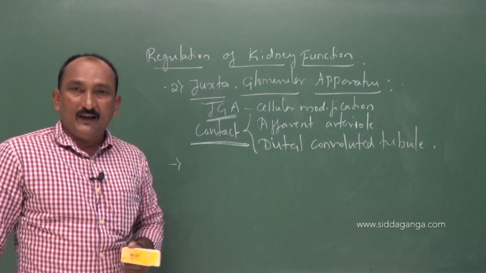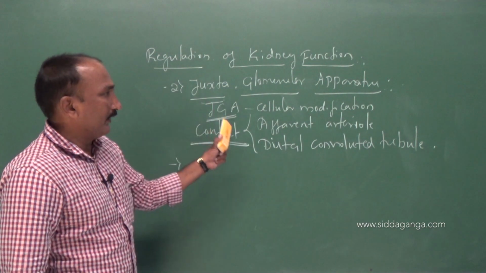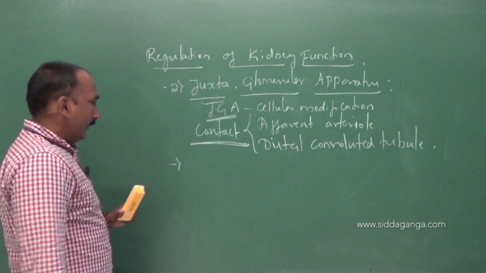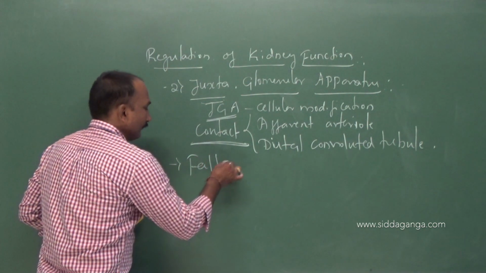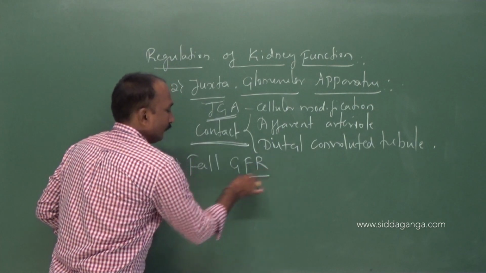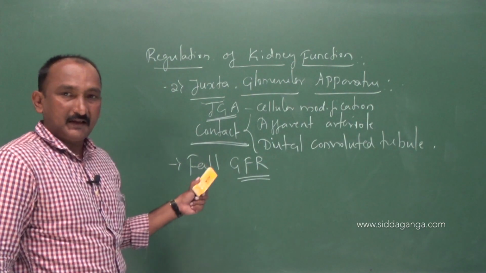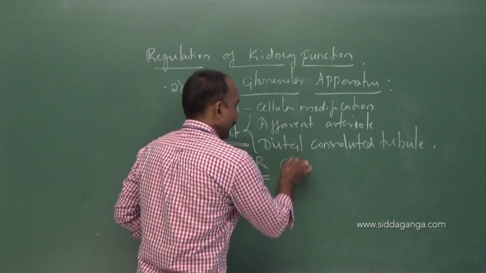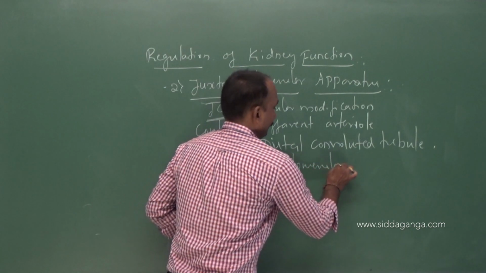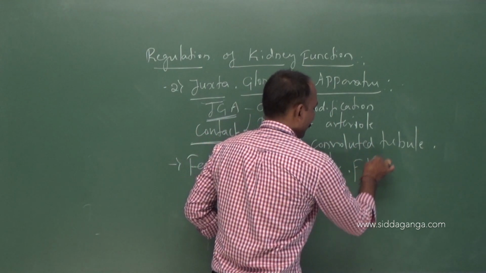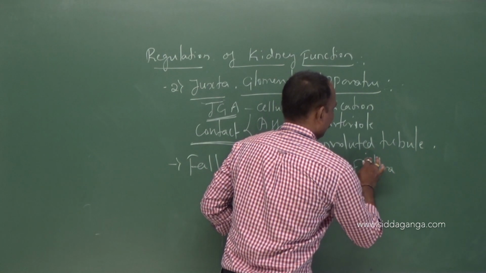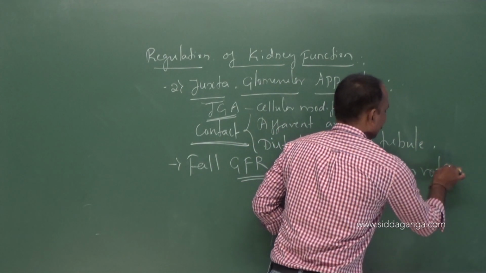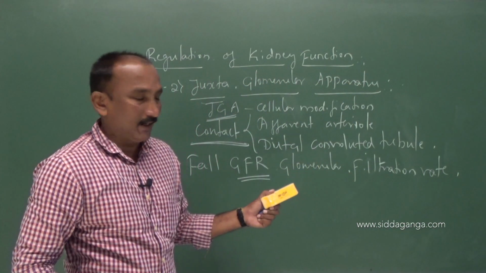Usually this juxtaglomerular apparatus is involved in the regulation of kidney function. How does it regulate kidney function? The question arises. How is the juxtaglomerular apparatus going to regulate the kidney function? Whenever there is a fall of GFR, what is this GFR? In the previous class, we have discussed GFR. G stands for glomerular, F stands for filtration, rate. Of course, we have discussed it in the previous class.